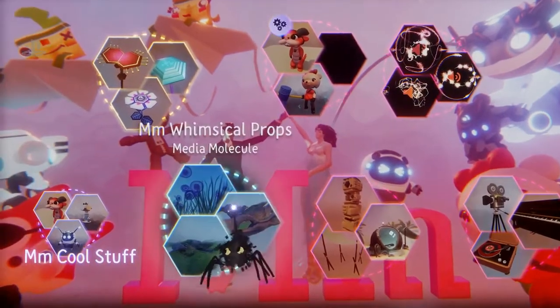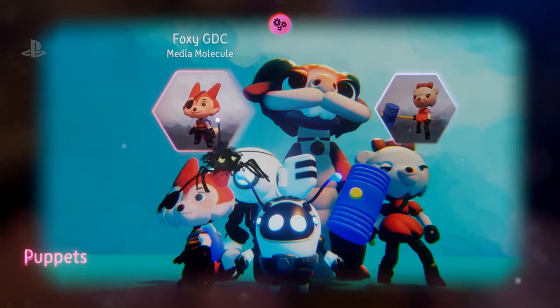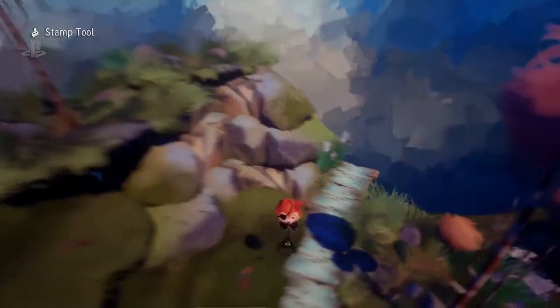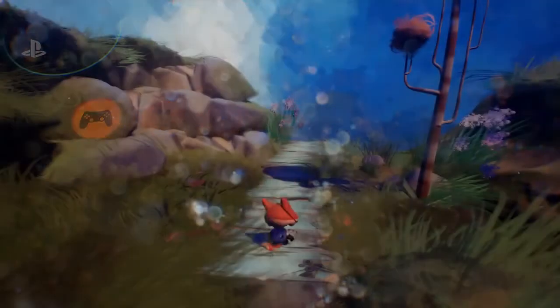So what I'm going to do is, well, let's put a character in our scene first. Do you have a preference? I like Foxy. Let's go with Foxy. Foxy it is. Okay, so let's just put him down there somewhere. And we're going to put an obstacle. Well, actually, let's just go into play mode quickly just to show you.